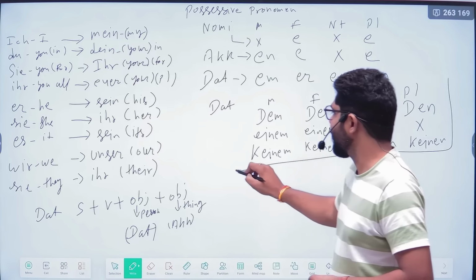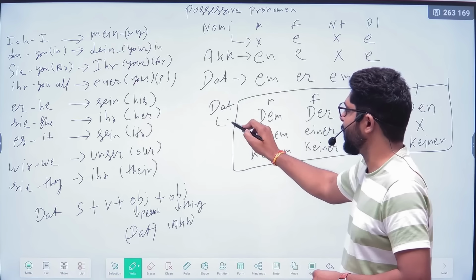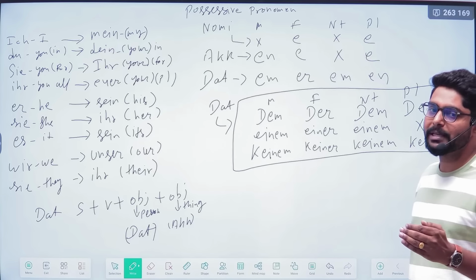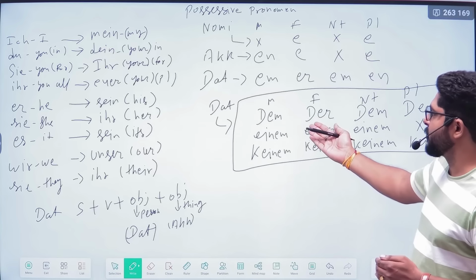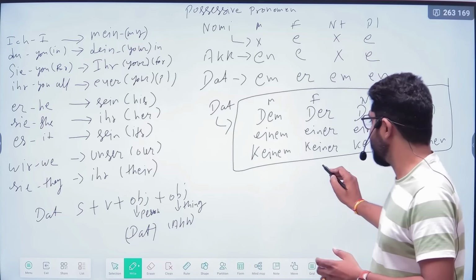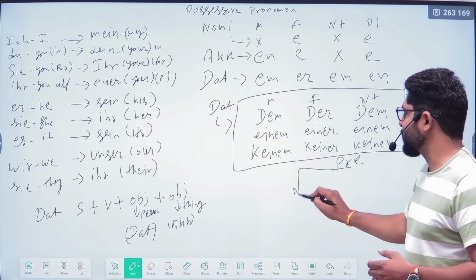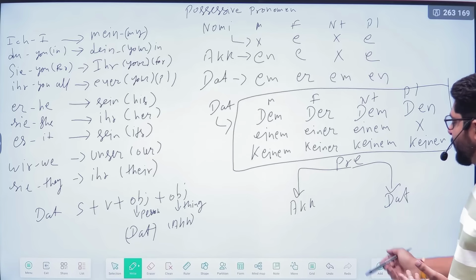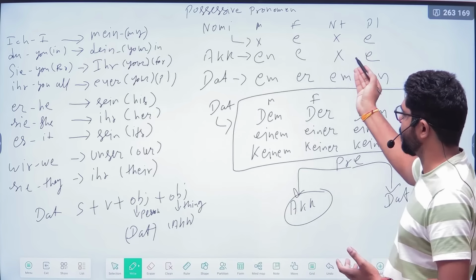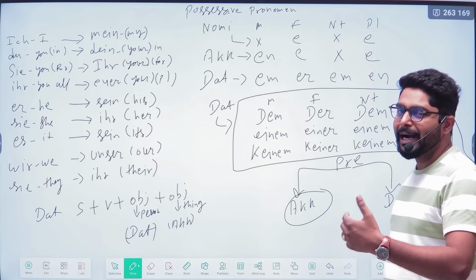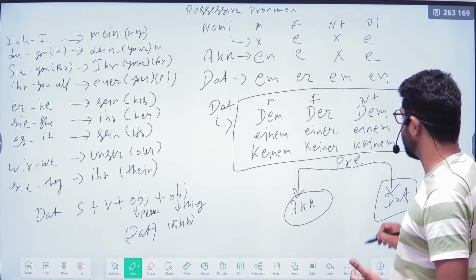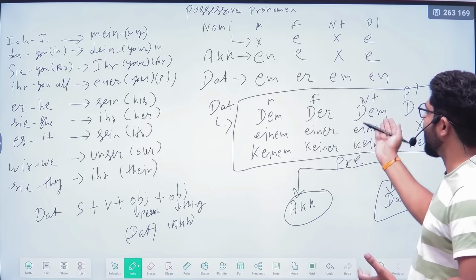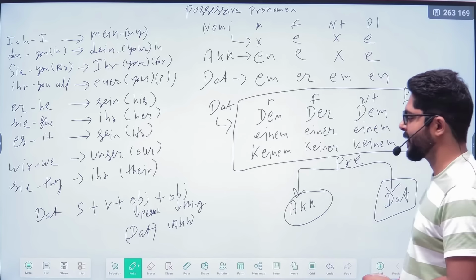Okay, so these articles are related to which case? Dative. And what is dative? We have two objects, one related to a person, one related to a thing. Then we will use dative, and we also have some prepositions: fixed prepositions that are accusative and fixed prepositions that are dative. If there is a fixed accusative preposition, then we have to use the accusative endings and the accusative articles. And if we have fixed dative prepositions, then we have to use dative endings and dative articles also. Now we will see some examples.